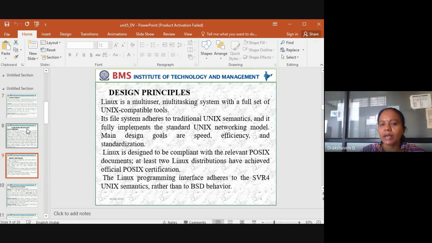Its file system adheres to traditional Unix semantics. So you would have known how this Unix was before. The same semantics, same thing is being used even in the Linux, and it fully implements a standard Unix networking model. So then what is this networking model? That's what I just told you. Windows NT. Before that we were just having Windows.